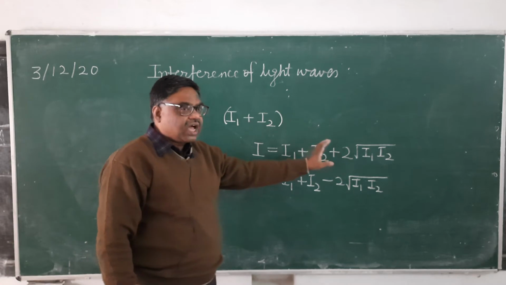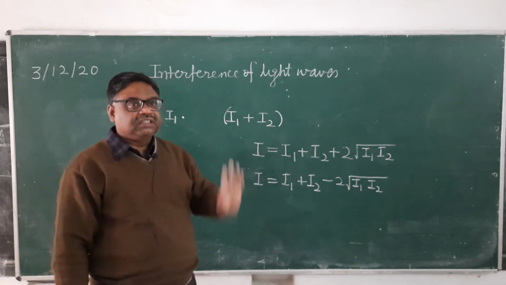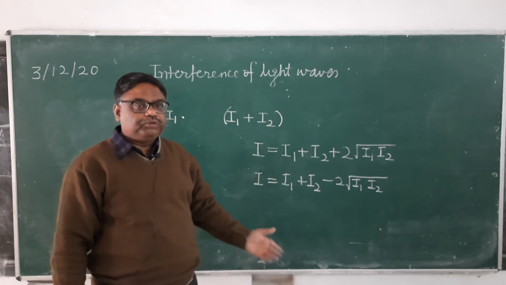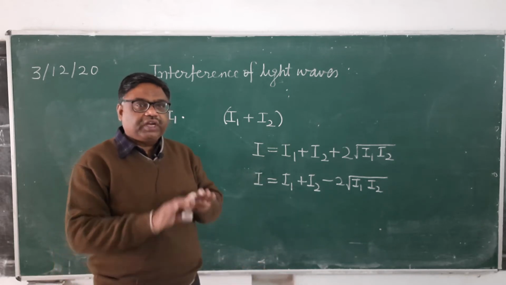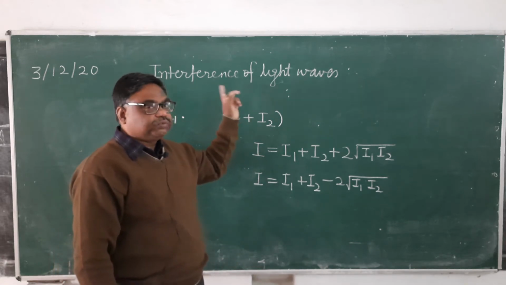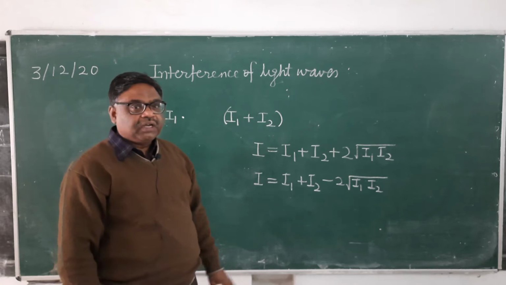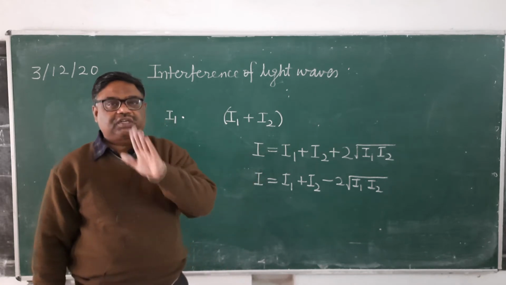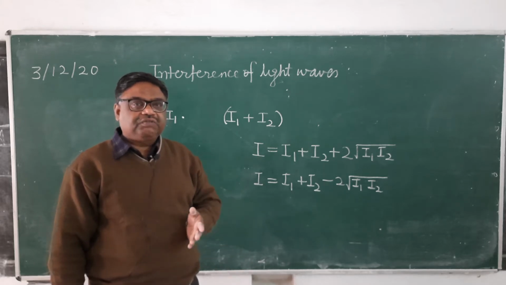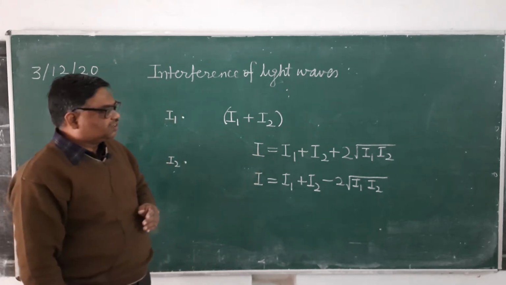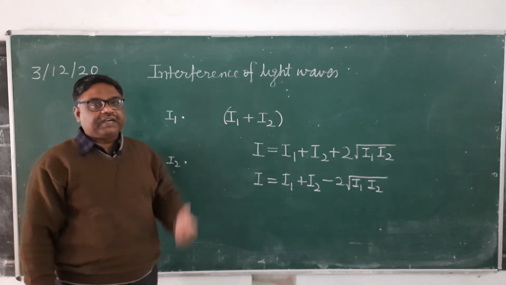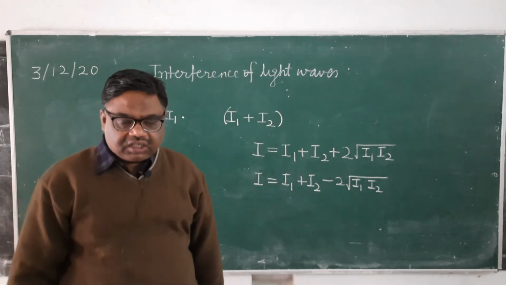Because of which there will be a non-uniform brightness. If you observe in your room, you will find the same brightness everywhere. But when the interference of light waves takes place, there will be a non-uniform distribution of light intensity. At some places higher intensity will be observed, at some places lesser intensity will be observed. So this redistribution of light intensity is known as the interference.